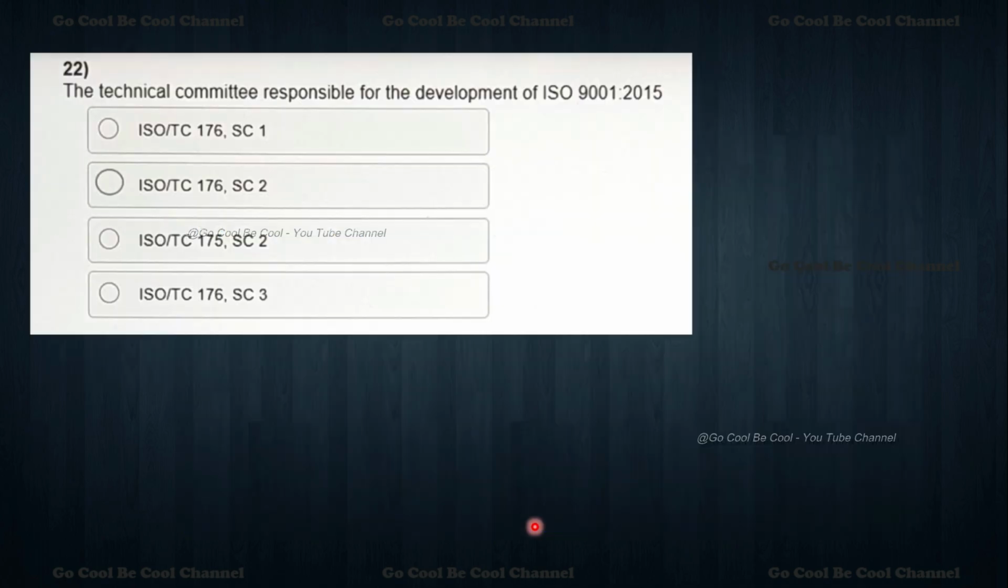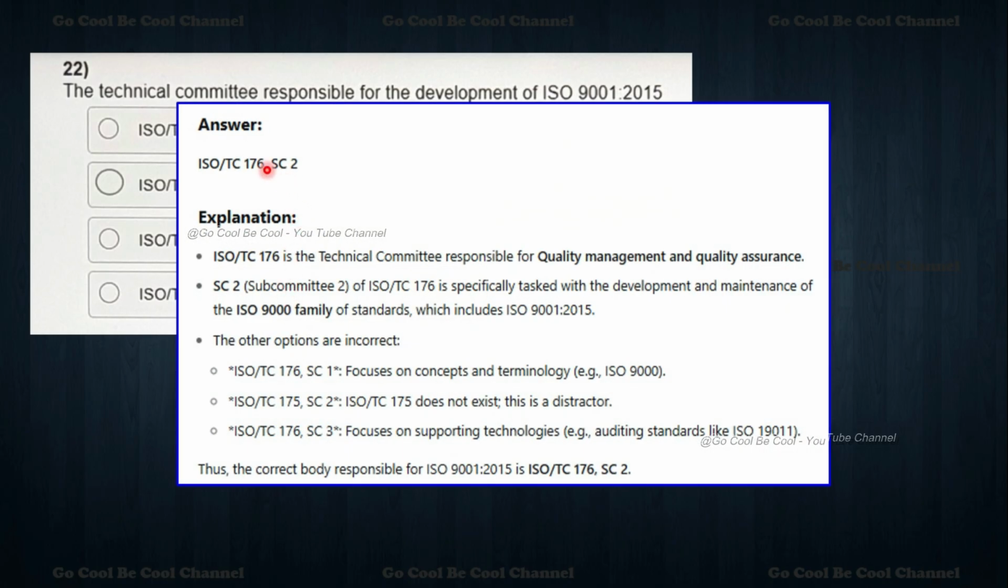Now moving towards question number 22. Here we are squeezing the selection area: ISO TC, the technical committee. The confusion will start: 176, 175, 176. We need to know the exact answer, my dear friends. The technical committee responsible for the development of ISO 9001:2015 is supposed to be SC1, SC2, SC3. Because it is changed to 175, then SC3. The actual answer is 176. You have to remember this one, so you have to choose SC2. TC 176 SC2.